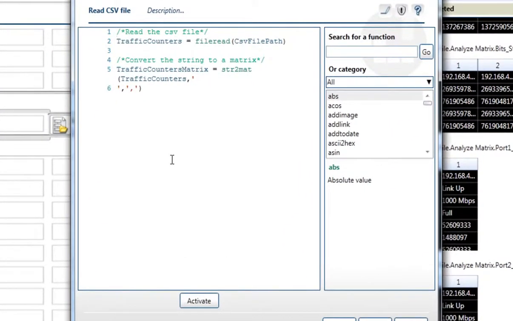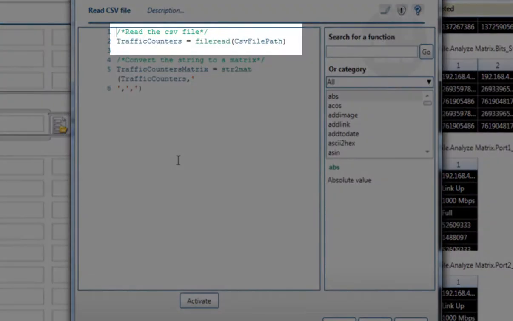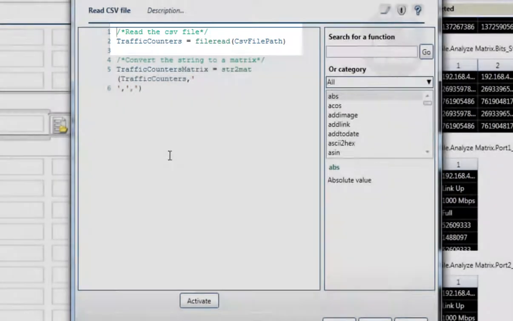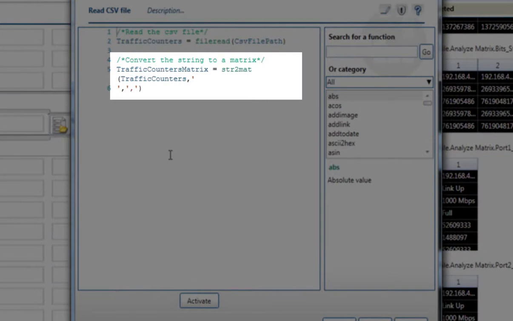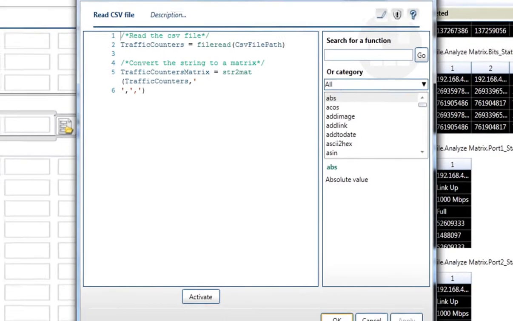In order to read a CSV file, we can simply use a matchel step and use the file read function. It will read the whole text from the file, and we will then convert it to a matrix using the str2mat function. We save the result into a matrix variable that we'll later use in the transformation.